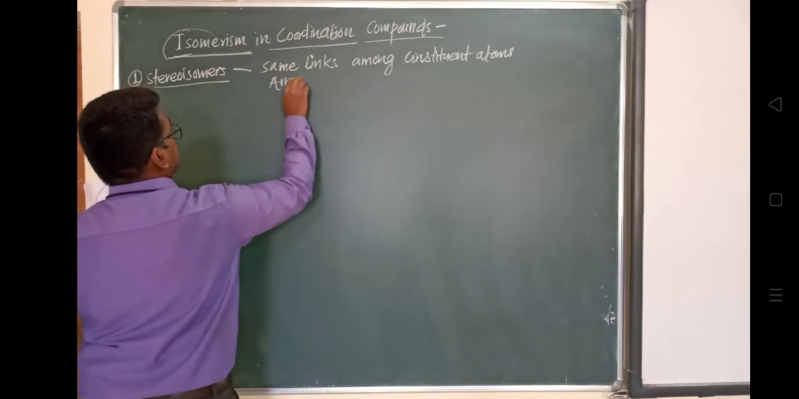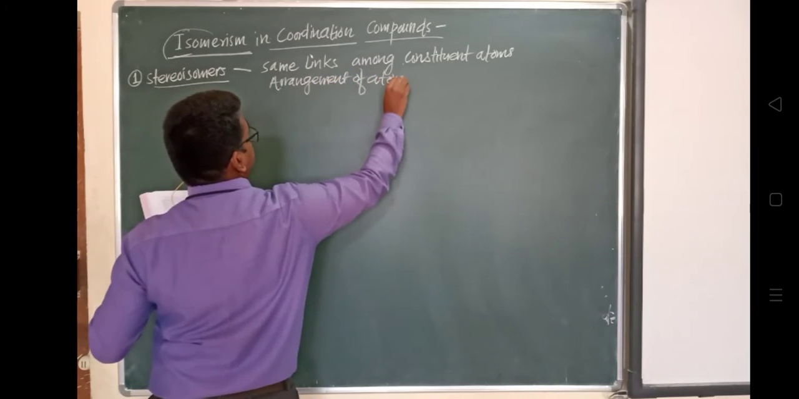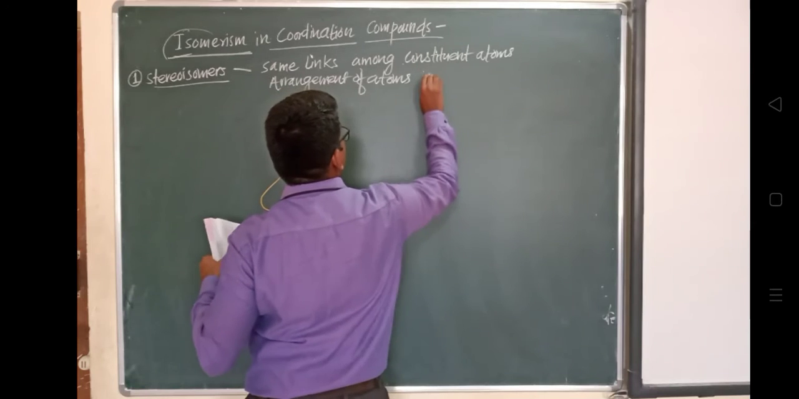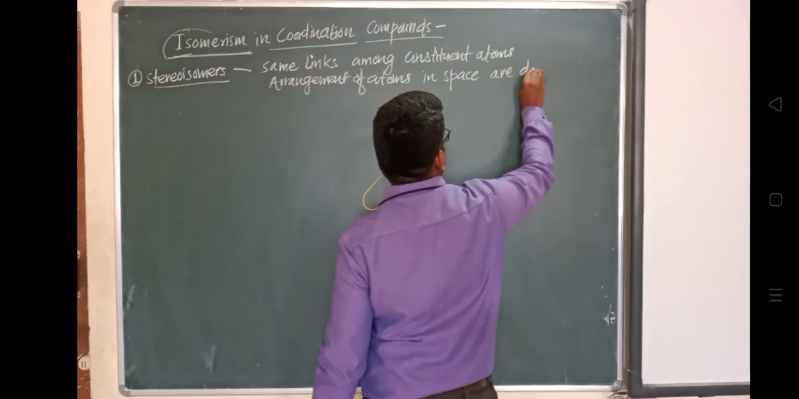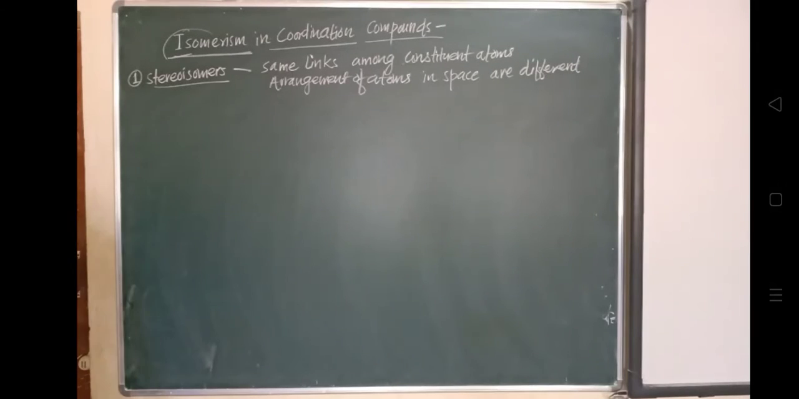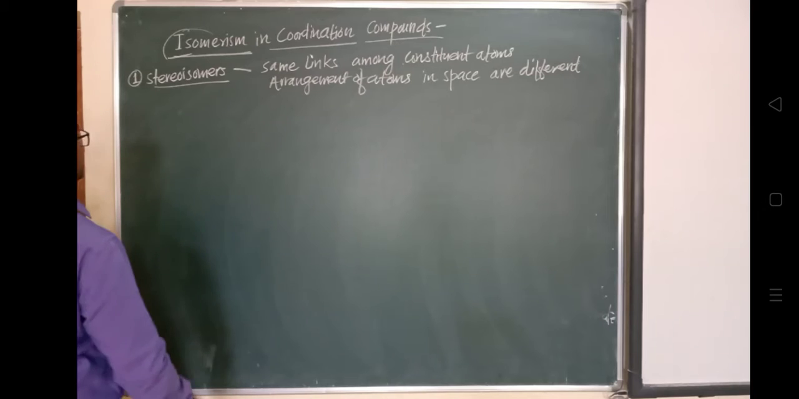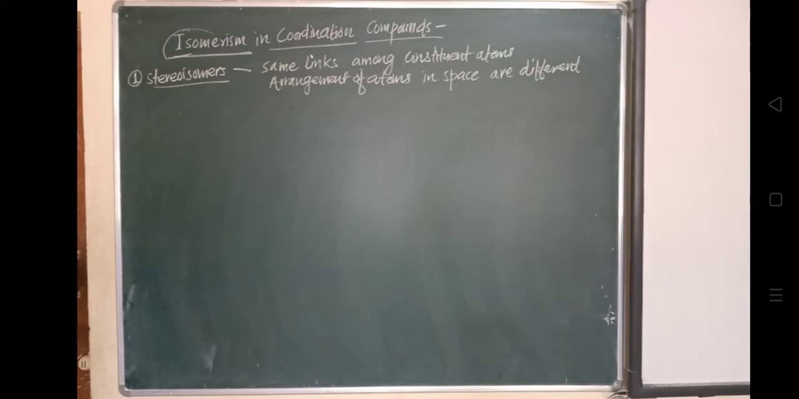So we'll discuss this arrangement of atoms in space. How it differs, we'll see through examples and its classification. There are two kinds of isomers, as we have already seen in the chart: stereoisomers and structural isomers. The stereoisomer is classified into, first, the geometric isomer.